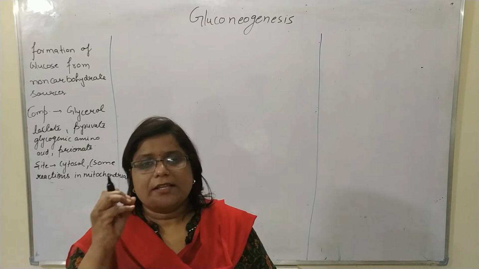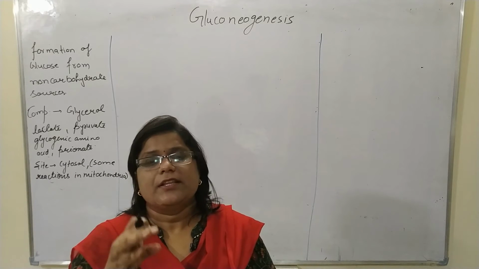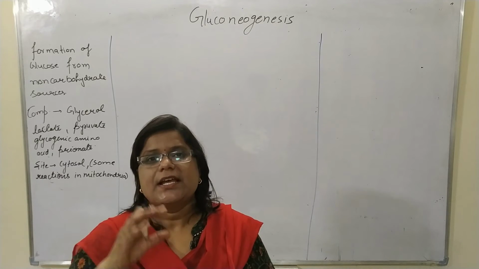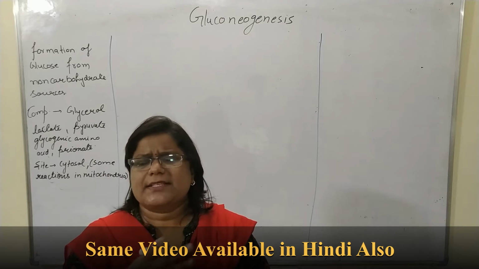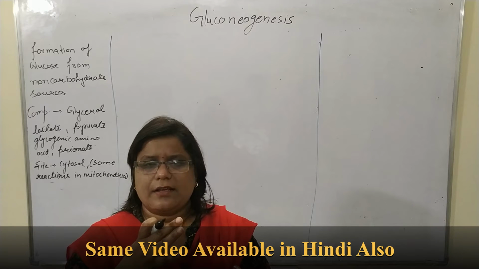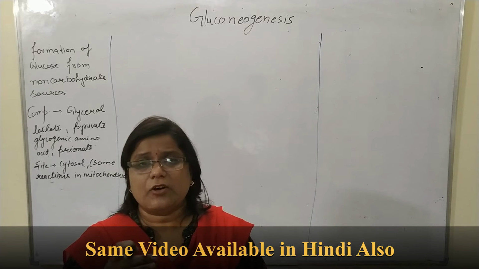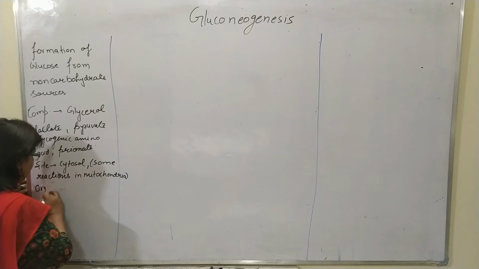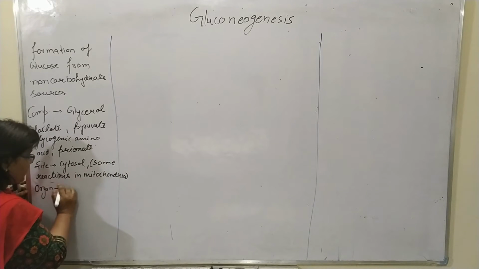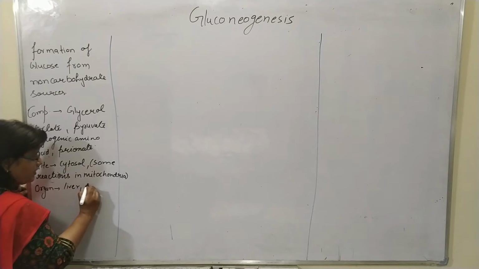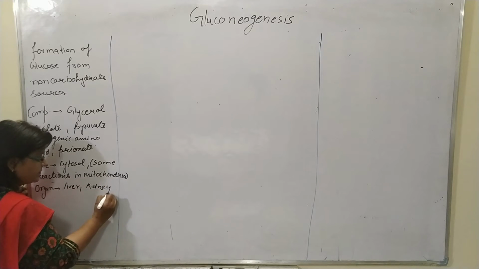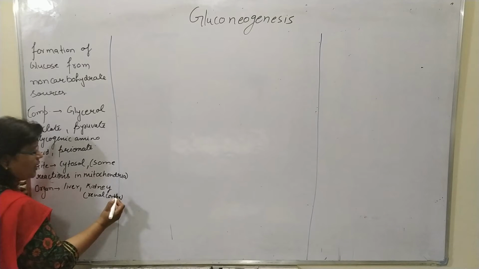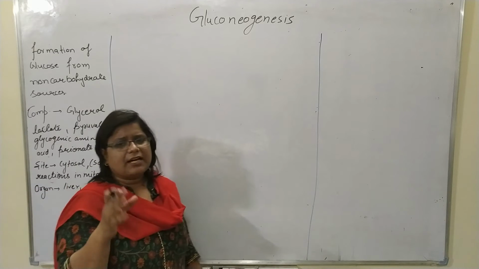So what are the organs? The main organ involved in gluconeogenesis is the liver, and to some extent the kidney, the renal cortex part, is also involved. But the main organ is the liver.